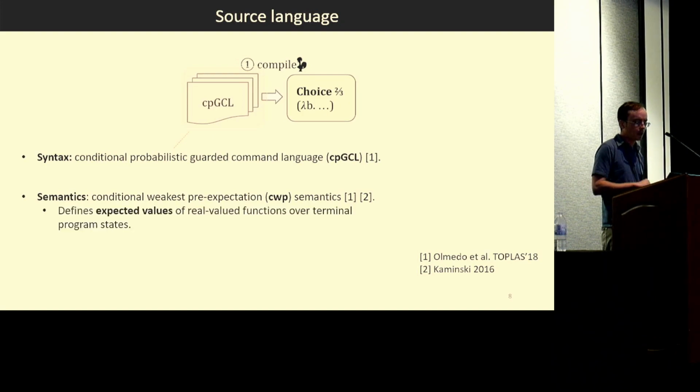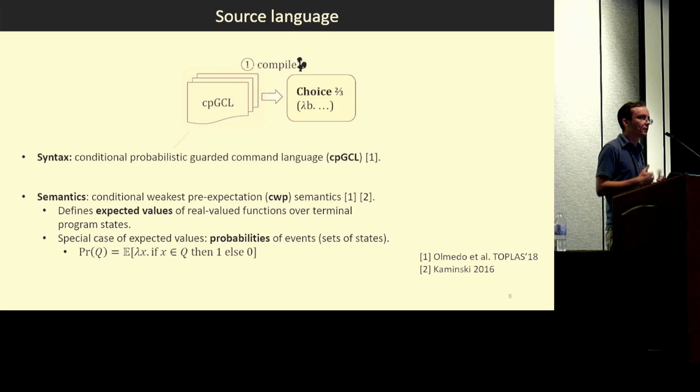And so, in a nutshell, CWP is an expected value semantics. It can be used to answer questions like, what's the expected value of this function over all possible executions of a program? And as a special case of expected values, it defines probabilities of events, where events are just sets of states. So the probability of event Q is the expected value of the characteristic function for the set.